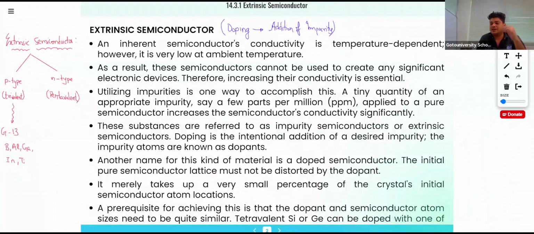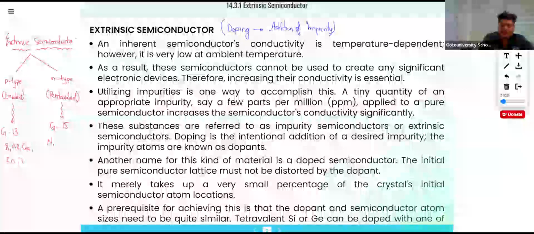Now, what in the case of pentavalent impurity? In the case of pentavalent impurity, we will be having group 15 elements. What do you mean by group 15 elements? Nitrogen, phosphorus, arsenic, antimony, and bismuth.